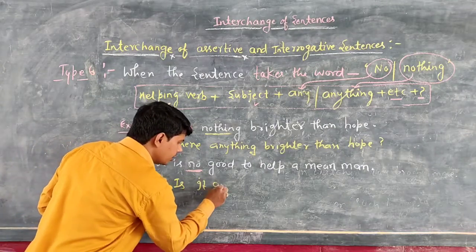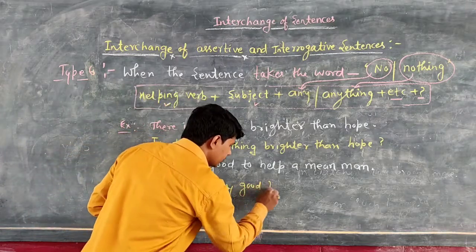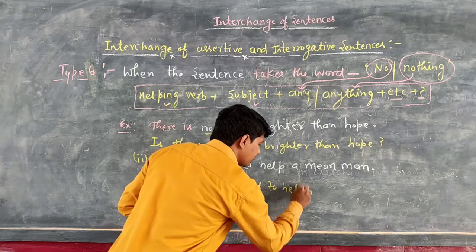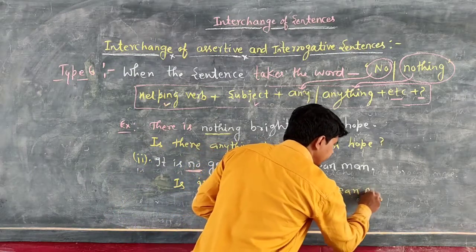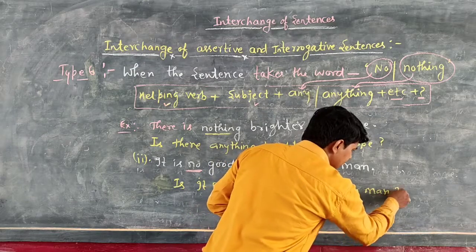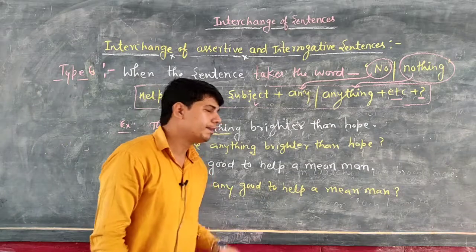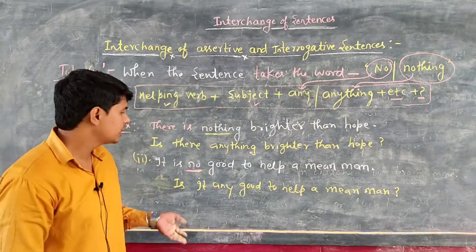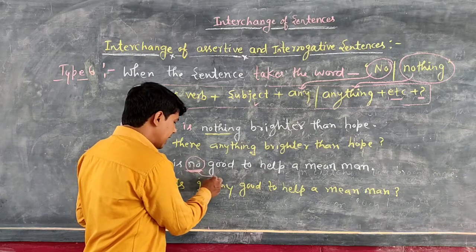No will change into any. Is it any good to help a mean man? And last mark of interrogation. Okay, is it any good to help a mean man? Okay, students. So you can see I have changed the negative word no into the word any.